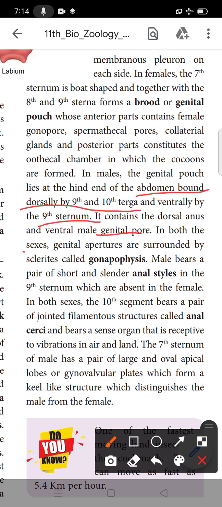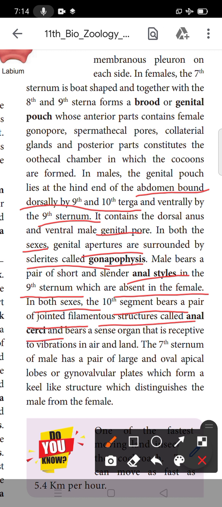In both sexes, the genital aperture is surrounded by sclerites called gonapophyses. The male bears a pair of short and slender anal styles on the 9th sternum, which are absent in the female. The 9th sternum bears them in the male, but they are absent in the female. In both sexes, the 10th segment bears a pair of jointed filamentous structures called the anal cerci.